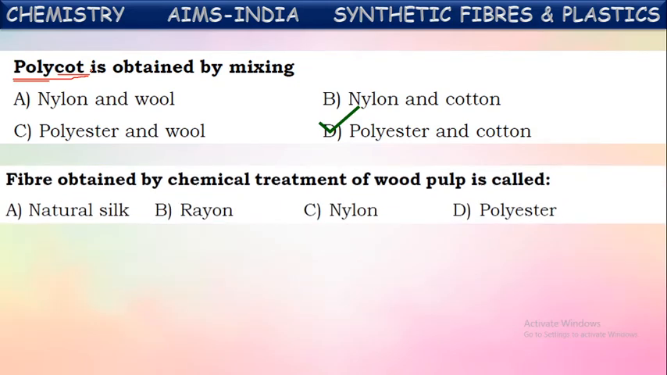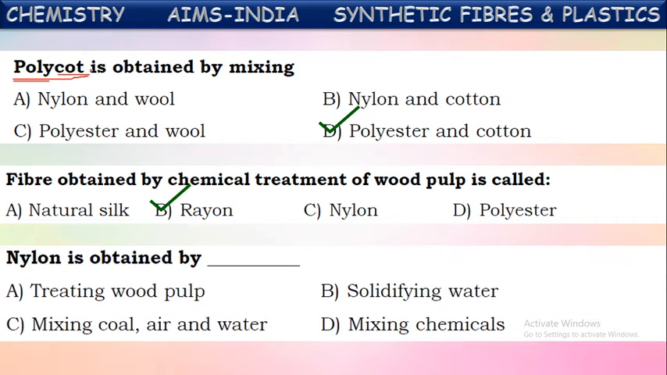Next, the fiber obtained by chemical treatment of wood pulp is, yes, we have discussed this also just now. One of the synthetic fibers obtained from the natural resource wood pulp is rayon. Rayon appears like silk, but it is obtained in the laboratory, so it is called a synthetic fiber, and as it resembles silk, it is also called artificial silk. Rayon is obtained from wood pulp. By regenerating this wood pulp, they prepare rayon.